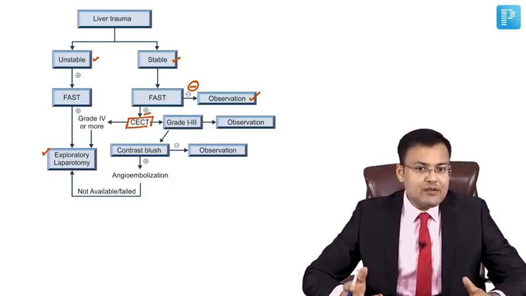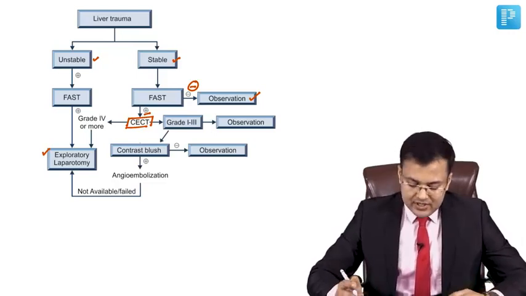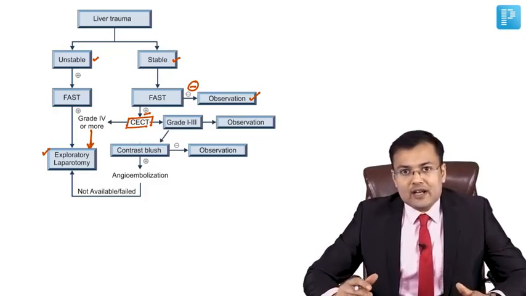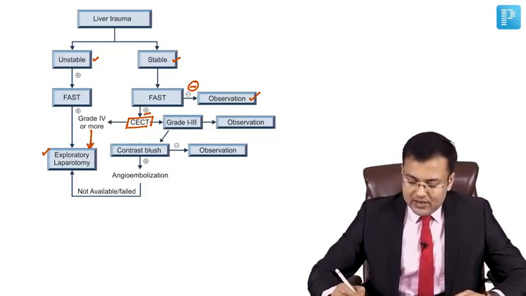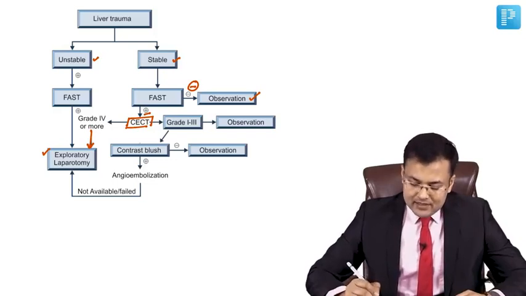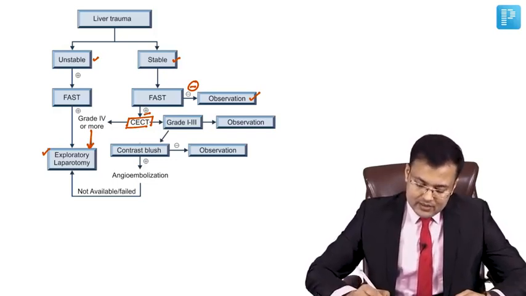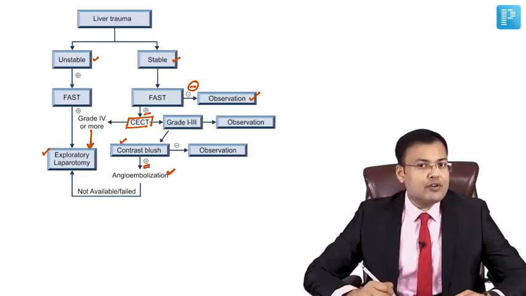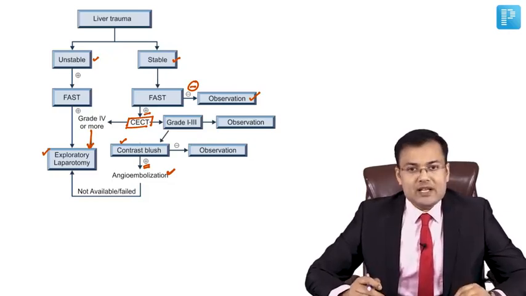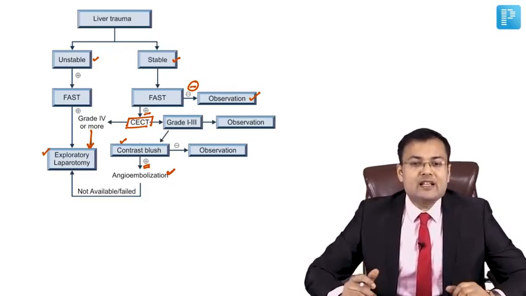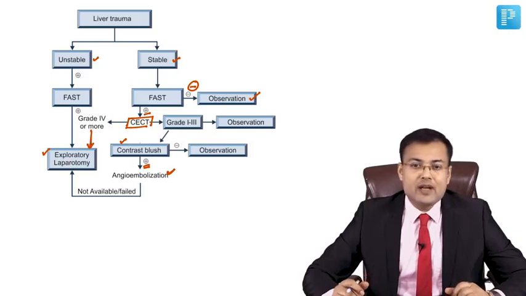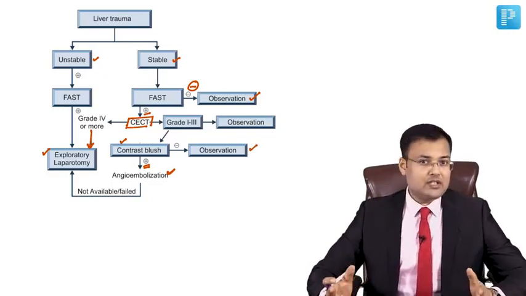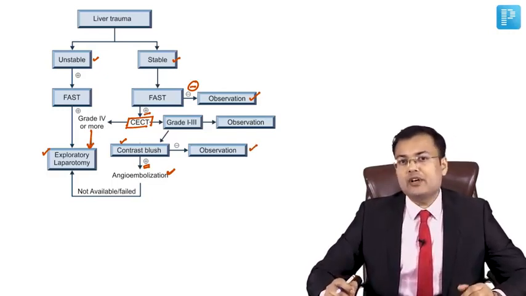If patient is having grade 4 or grade 5, grade 4 or more injury, in that case what's done? Exploratory laparotomy. But if it's grade 1 to grade 3, there are two things. One, observation. And if on CECT there is contrast blush, we go for angioembolization. If angioembolization is not available or failed, in that case, we go for what? Exploratory laparotomy. And if there is no contrast blush, we go for observation. So this is how we manage the patients of liver trauma.